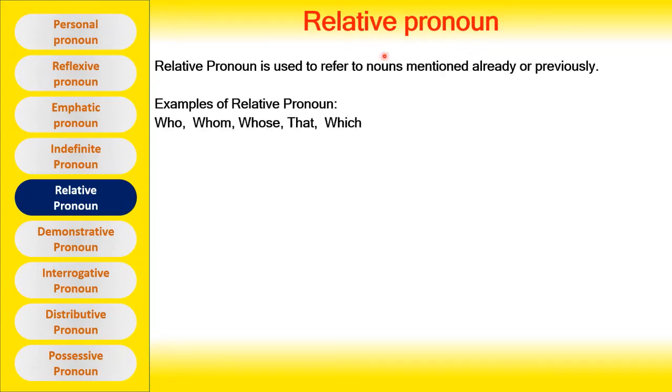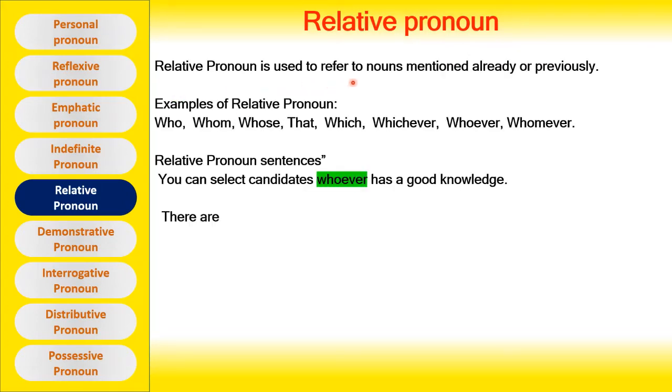Relative pronoun. A relative pronoun is used to refer to nouns mentioned already or previously. Examples of relative pronouns: who, whom, whose, that, which, whichever, whoever, whomever. These are all examples of relative pronouns. Let's see some relative pronoun sentences.